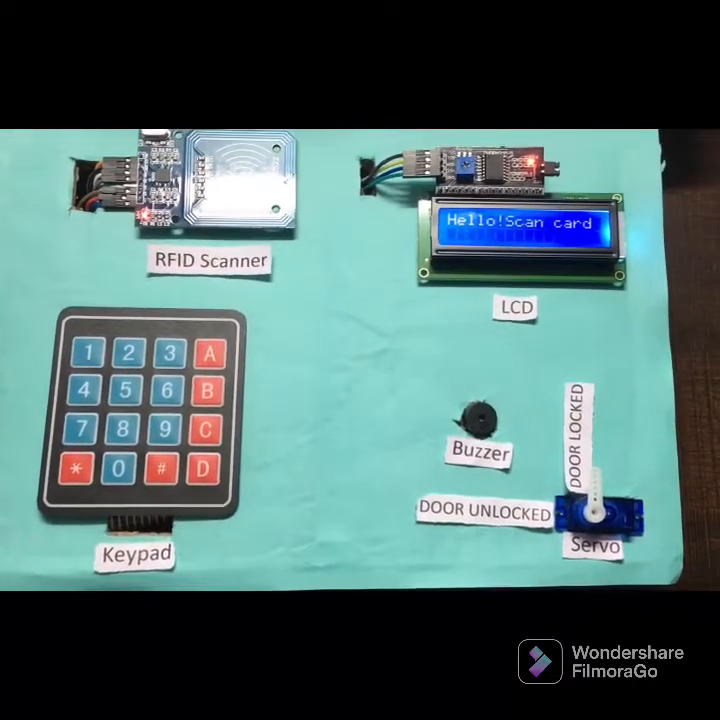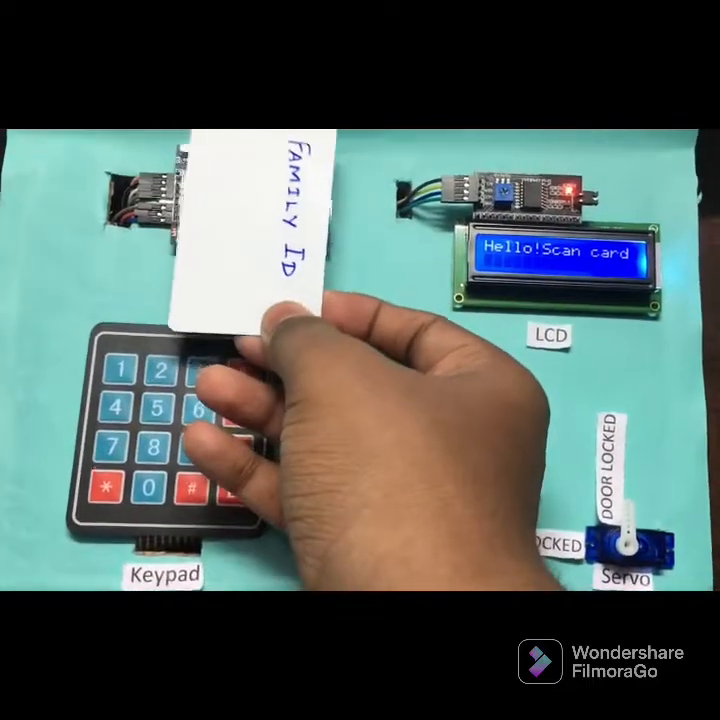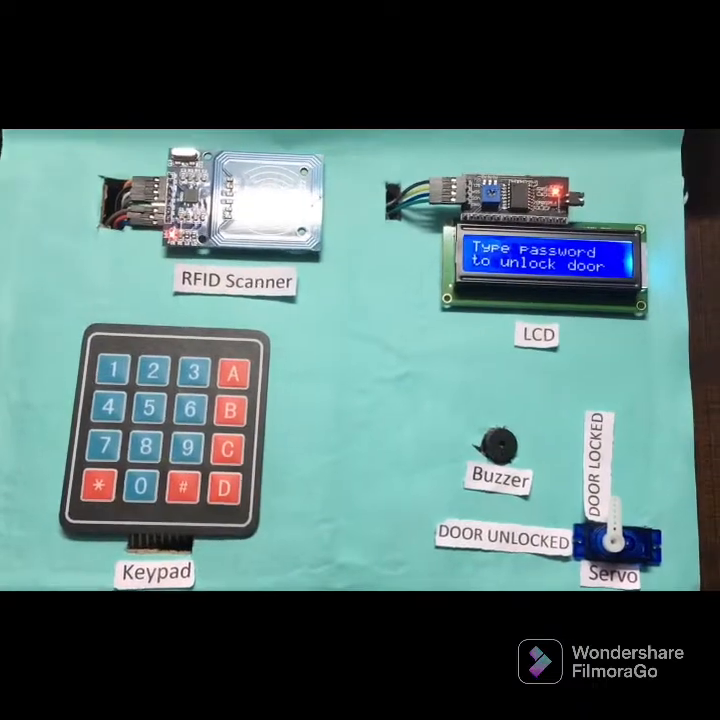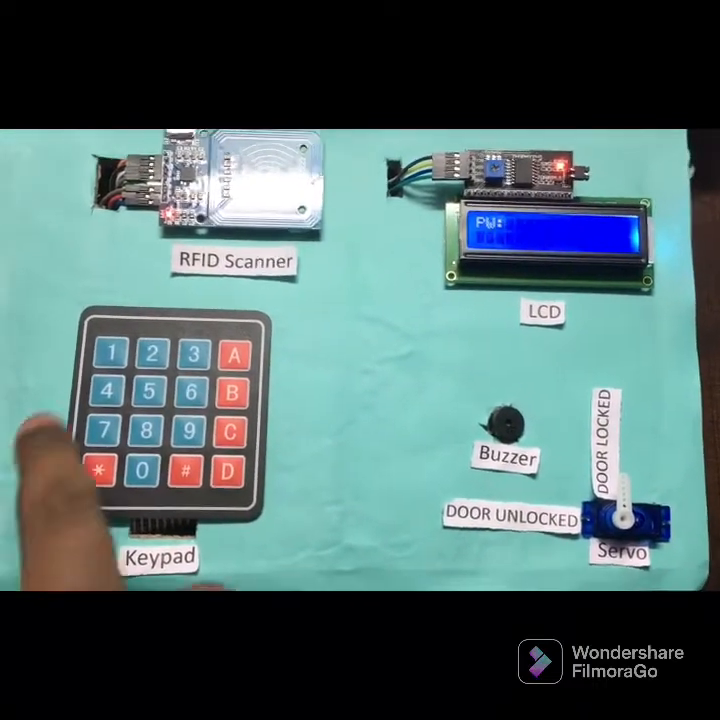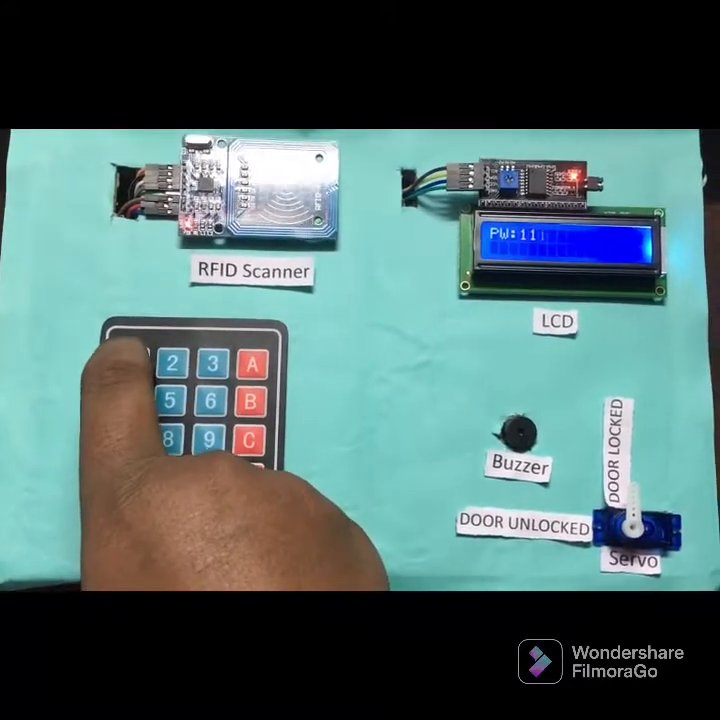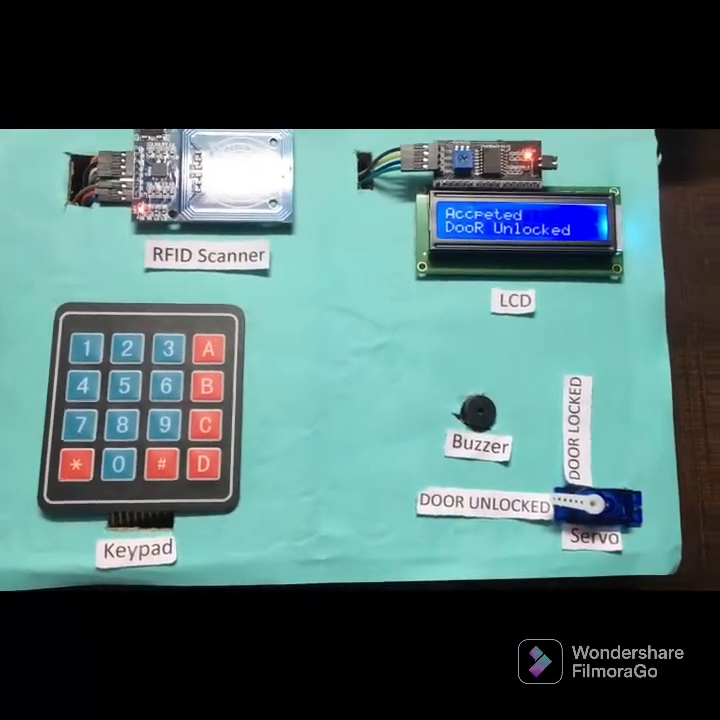So now I am going to scan the family ID again. It says that no one's home and door is locked. So we need to type the password now to unlock the door. The password is 1111. So now the door is unlocked.